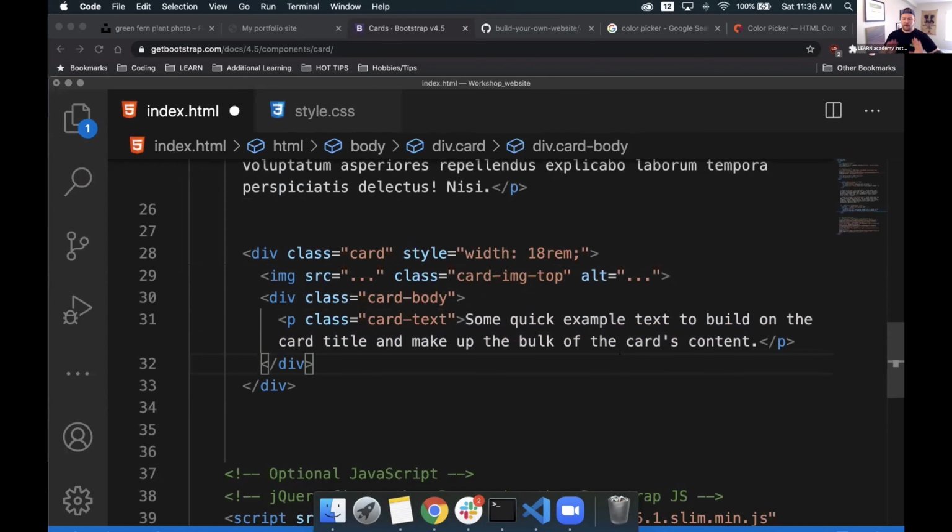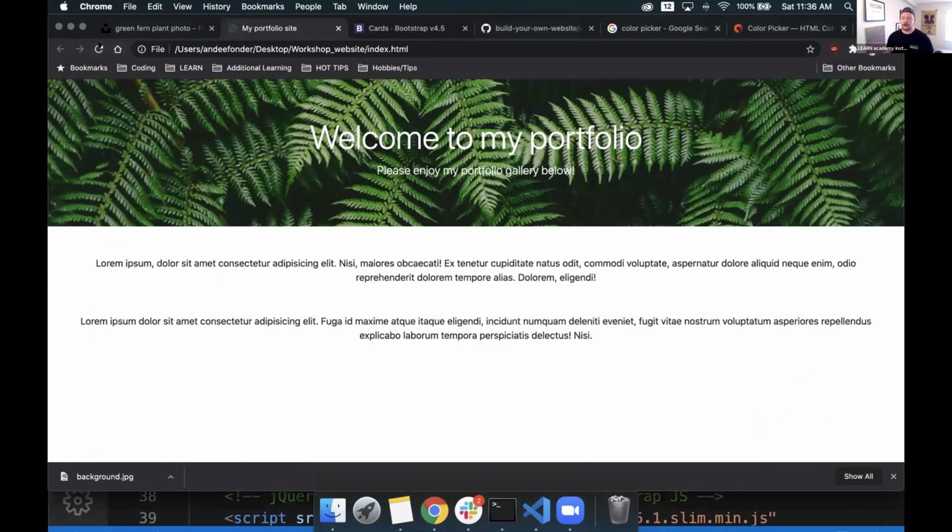So for right now, before I change anything, I'm going to save the page with just this one card on it because I want to see what it looks like on my site first. So I'll go back to my site after I save that file. I'll refresh it and cool. It almost looks like I want it to. We have a broken image here because we haven't given it an image to work with yet. And then inside of here, we have that example text, that boilerplate text that it gave us. We can start working from here.